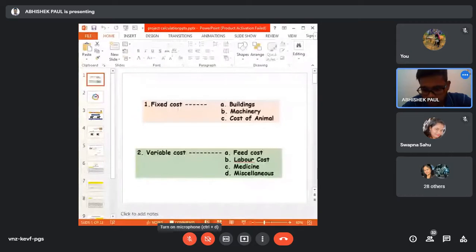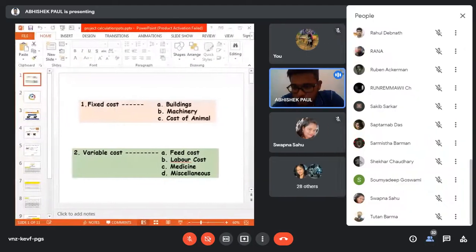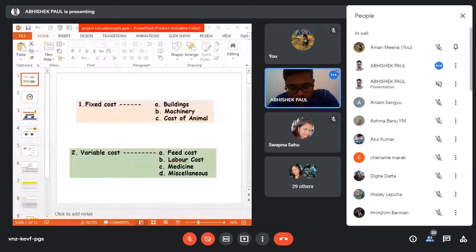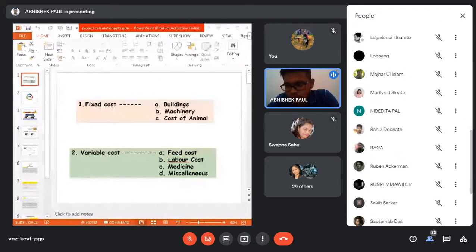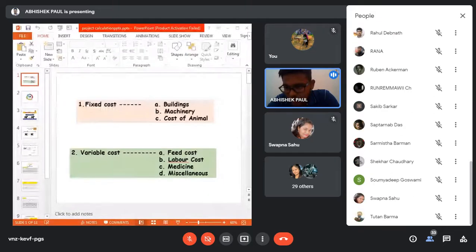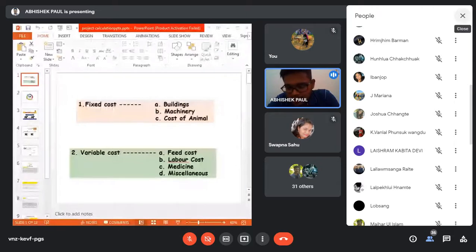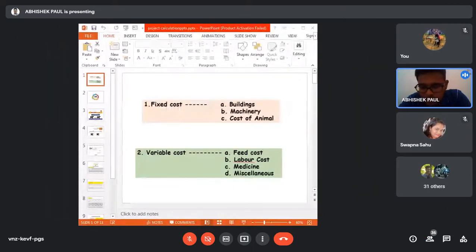First of all, I will go through the different components of any project. Project means, suppose anyone wants to start a dairy farm. One can start with their own money, and some can borrow money from the bank.